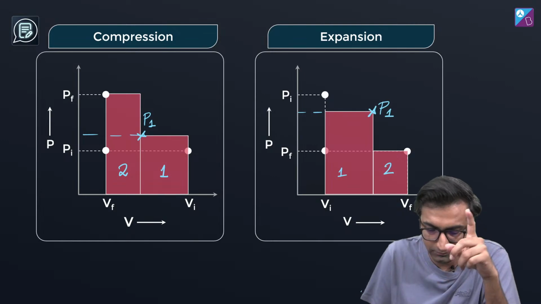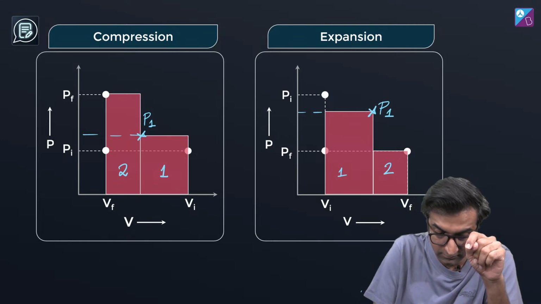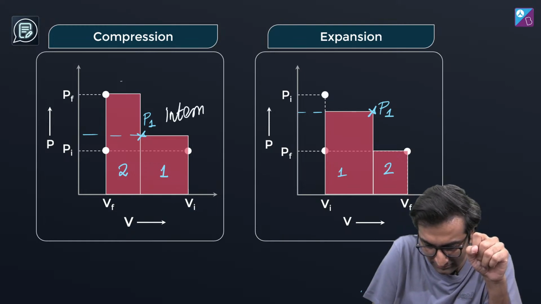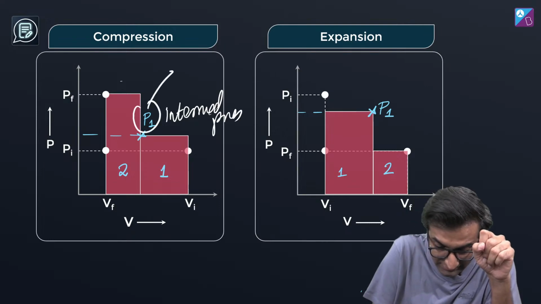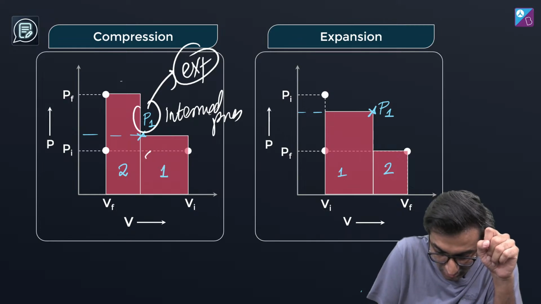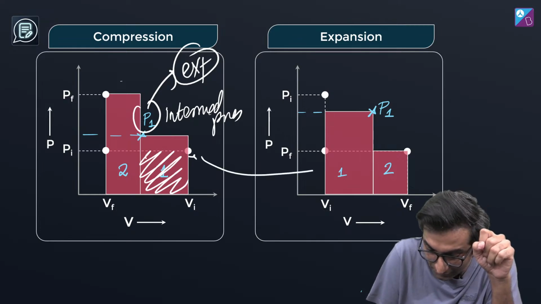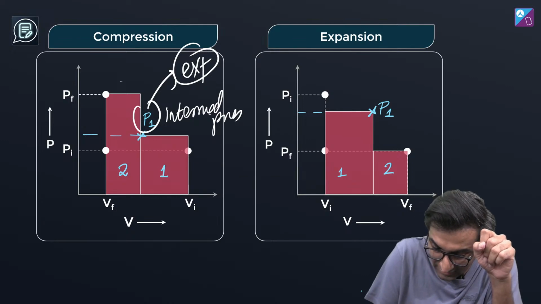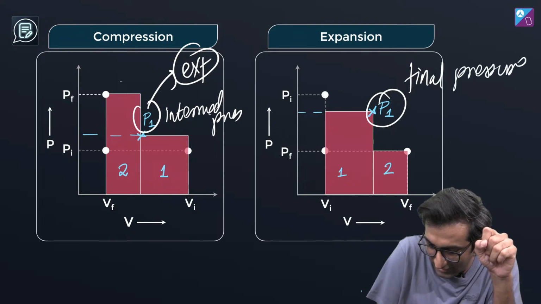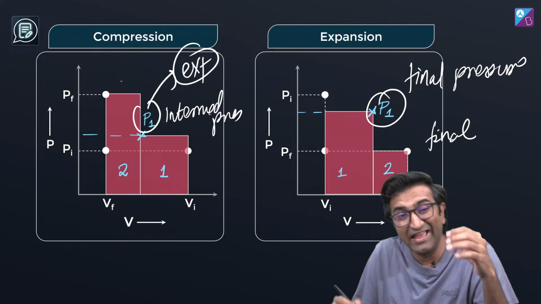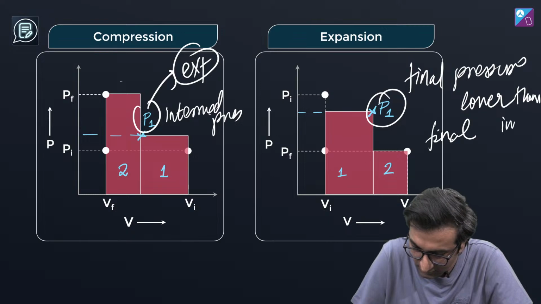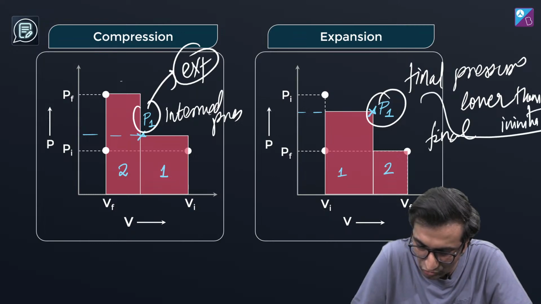Go back to this. टू स्टेप्स में फर्स्ट स्टेप, मैंने इसको, this is the first step, इंटरमीडिएट प्रेशर में डाला। इंटरमीडिएट प्रेशर, this is the external pressure. ठीक है, इसीलिए I have taken this area of the graph and not this, because this will be there in expansion. You see, एक्सपेंशन में इंटरमीडिएट प्रेशर है। Whatever the final pressure is, that is what I have to consider. ओके, expansion में final pressure is going to be lower than initial pressure. Okay, that is the key over here.